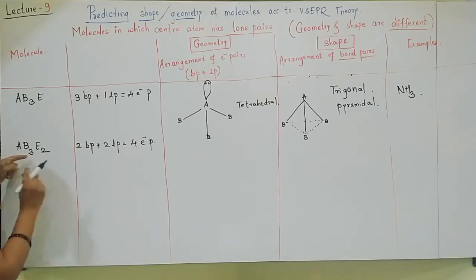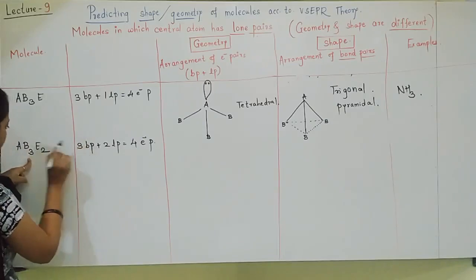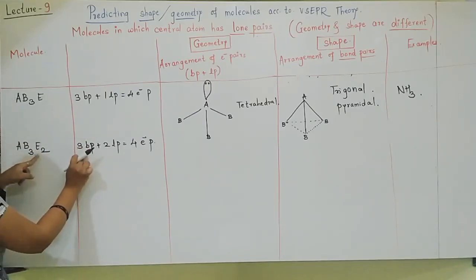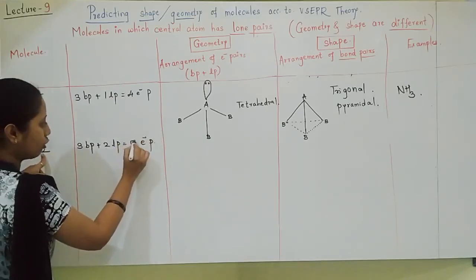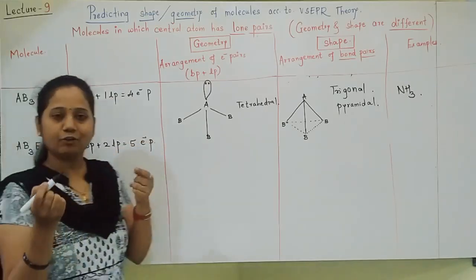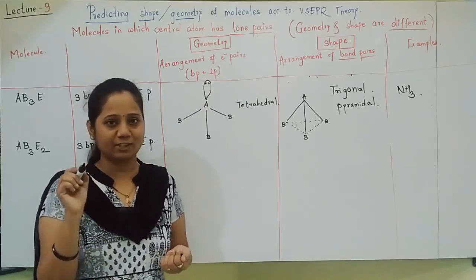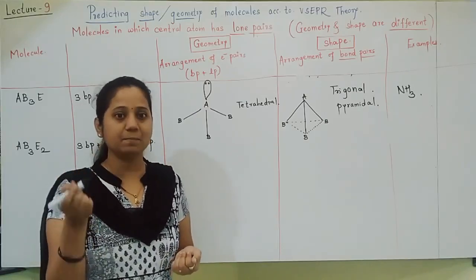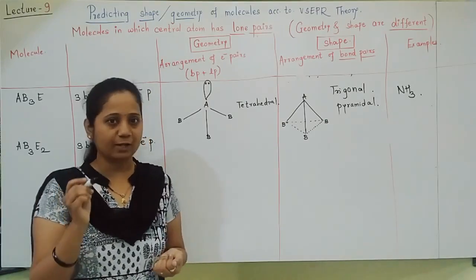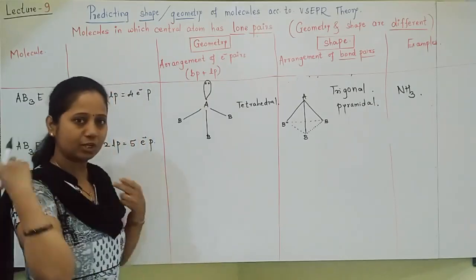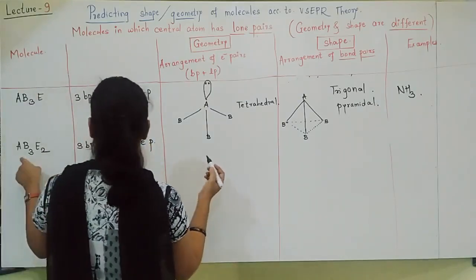Very easily you can tell me the things. Bond pairs are 3. Students, try. AB3: 3 bond pairs, 2 lone pairs, total 5 electron pairs are there. How will 5 electron pairs arrange themselves? Of course, we have seen that whenever there are 5 electron pairs, geometry becomes trigonal bipyramidal. Repeatedly we have seen it in videos. Trigonal bipyramidal, I will show like this, students.